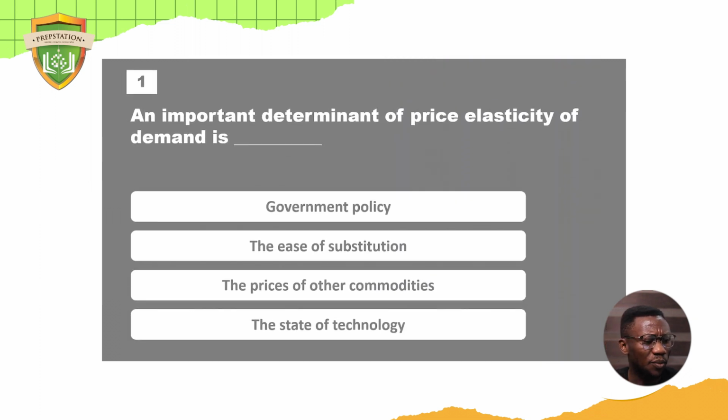Okay, good. The first one says an important determinant of price elasticity of demand is what? Government policy, ease of substitution, price of other commodities, state of technology. What do you think the answer is? Of course, the answer is the ease of substitution, because price becomes elastic or inelastic based on alternatives. If there are alternatives, then of course you react to it.